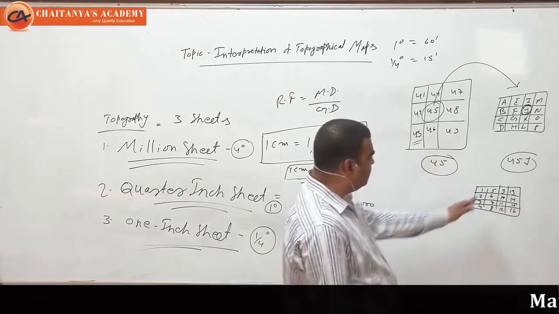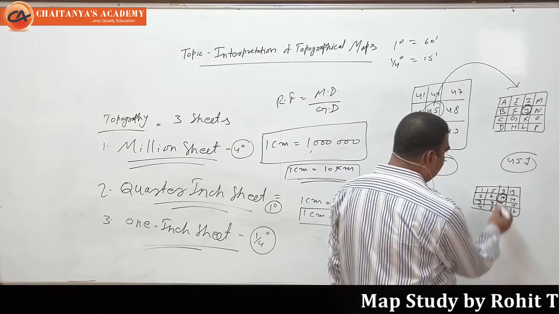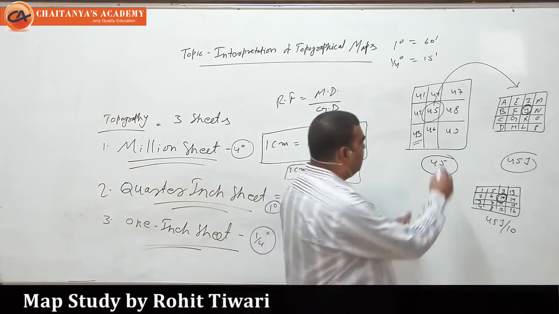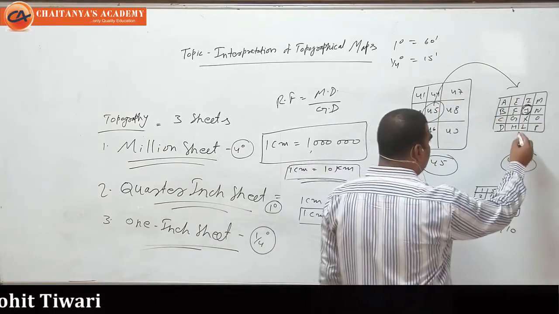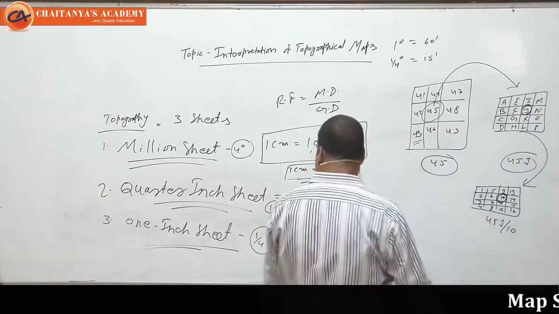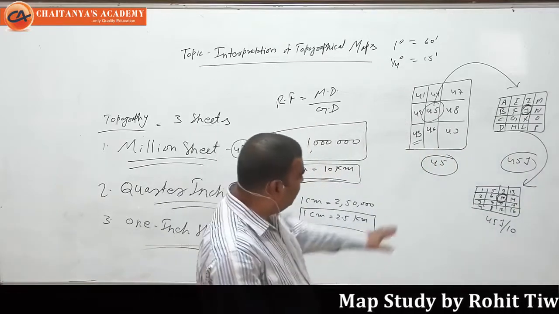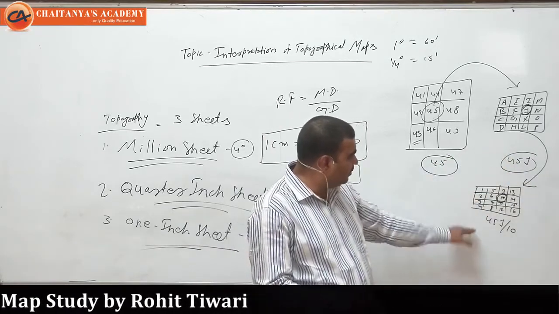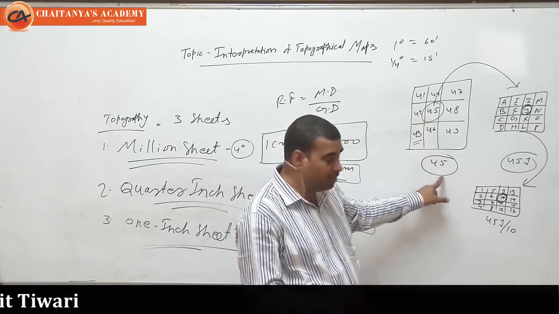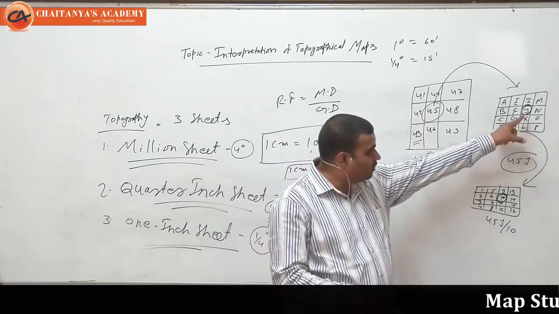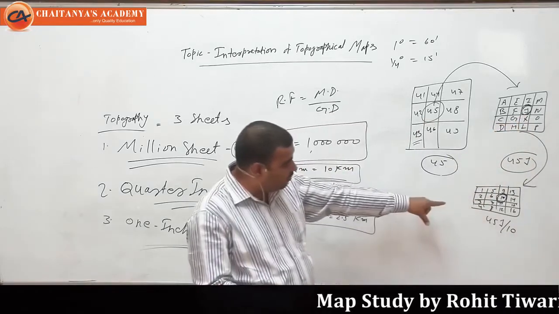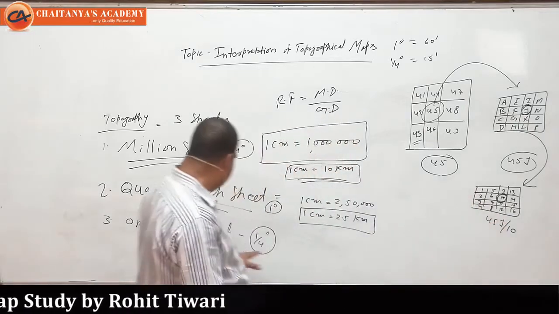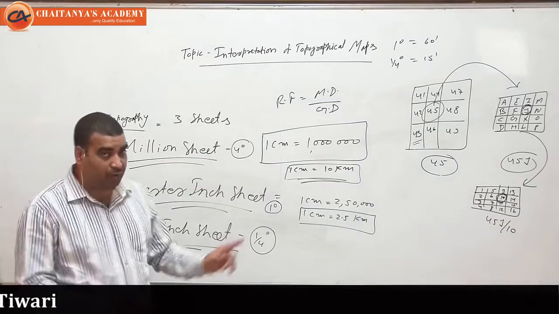Suppose I am taking 45J in a similar position, 45J by 10. So the million sheet is divided further into 16 parts, then the quarter inch sheet is also divided into 16 parts. First we have numbers, then we have alphabets A to P, then again we have numbers. So I took first the 45 million sheet, then 45J, a quarter inch sheet, and J again divided into 16 parts, and each block, each number is representing a 1 inch sheet.